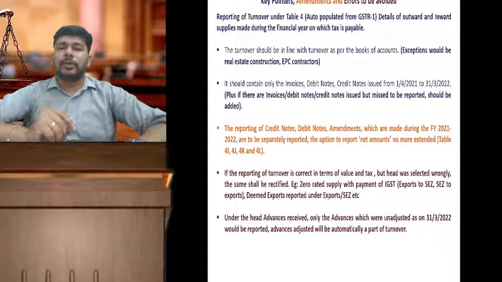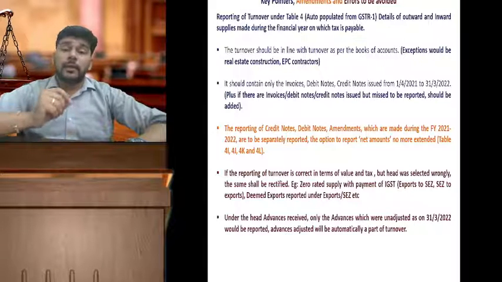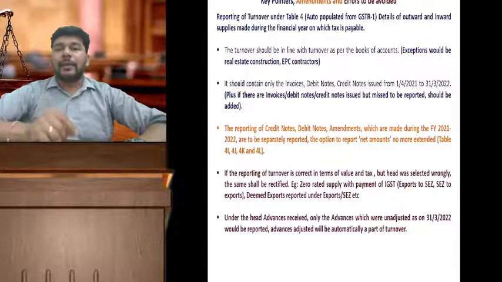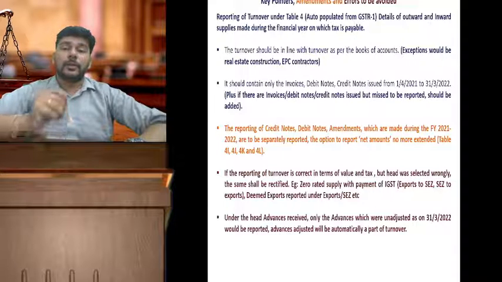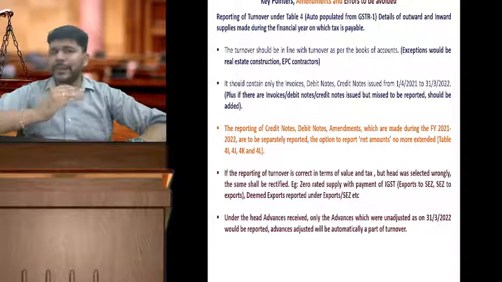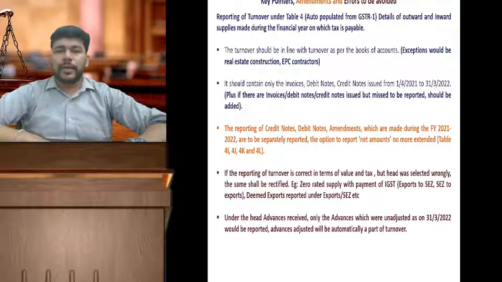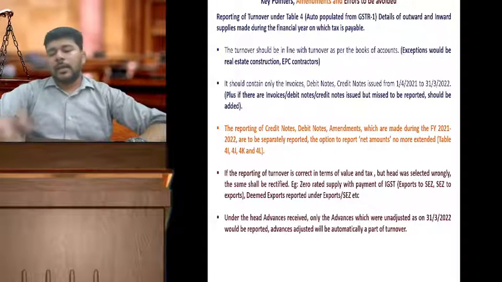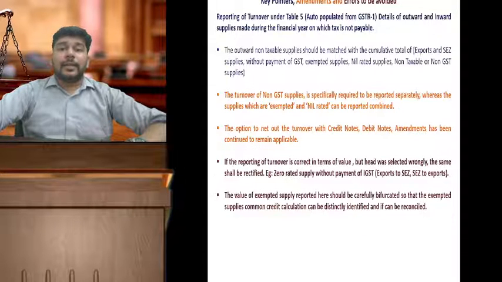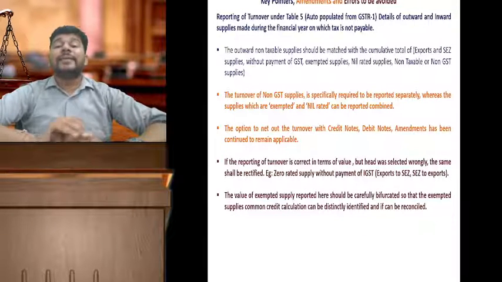So we have to be very careful in this regard, that the advances are against services. I'm being very specific about services because the tax under time of supply is liable to be paid only on the advances received against supply of services. For supply of goods related advances, the tax was suspended from 13th of October 2017, and the same does not exist any further. Let's move to the next table, that is the turnover of the exempted supplies.